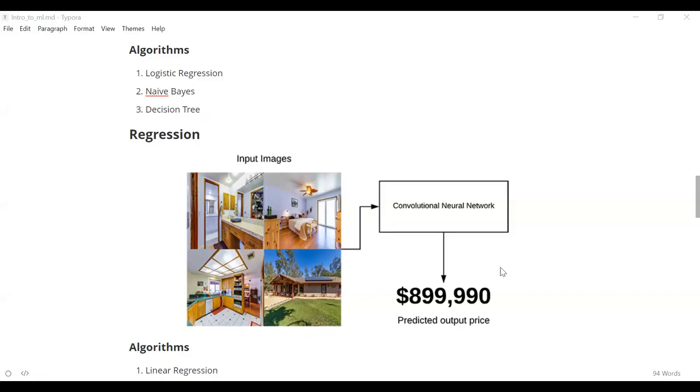Say we are trying to predict the weather tomorrow. The weather tomorrow can be minus 10 degrees or plus 10 degrees, anything. It can be any number. There is no bound to it. So in that case, you call it regression.